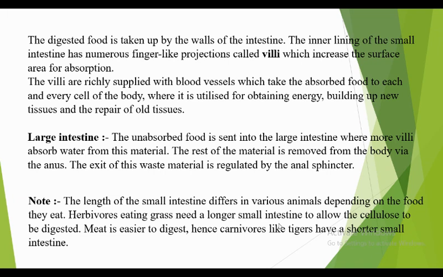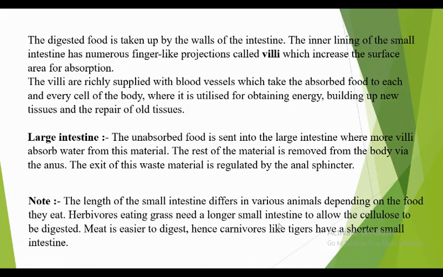So herbivorous animals have a longer small intestine, whereas carnivorous animals have a shorter one. Why? Because cellulose, which is a plant product and part of the composition of plants, cannot be digested easily.